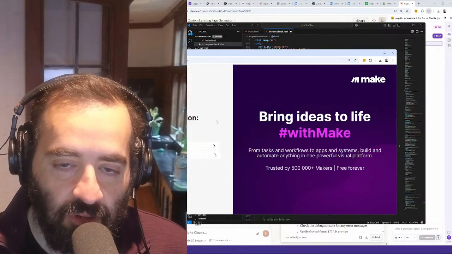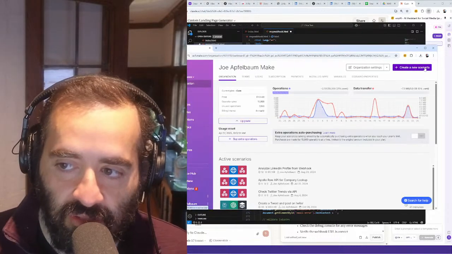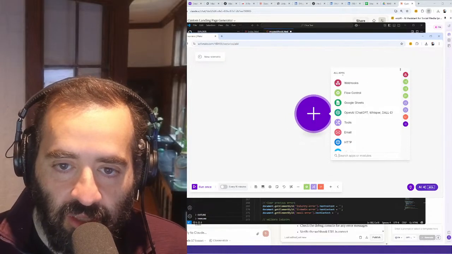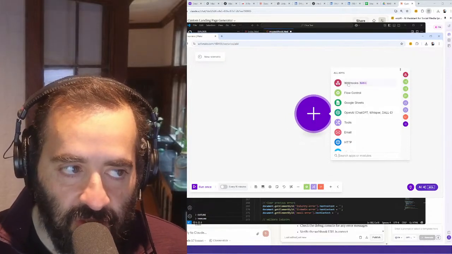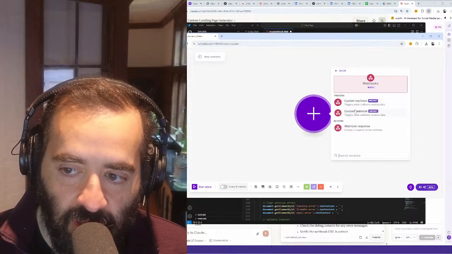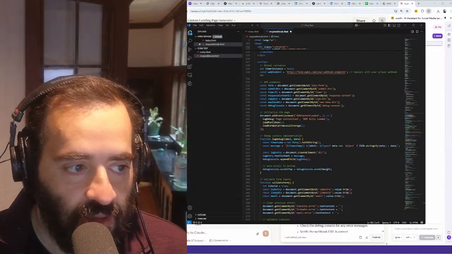I'm going to go to my organization. Then I'm going to click on New Scenario on the top right corner. You see it says New Scenario. Now I'm going to click on Webhooks right here. I have a mail hook or a webhook. I'm going to do a webhook. Okay, so I'm going to do the webhook right now.